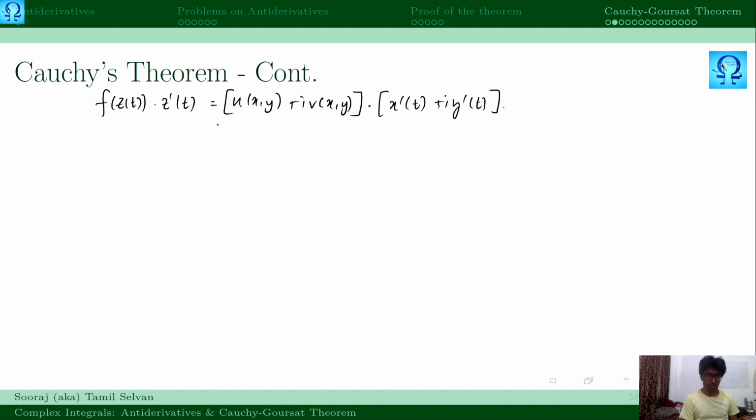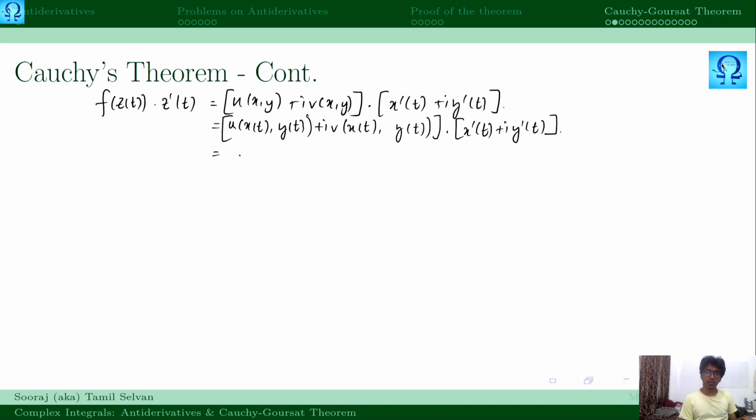Actually here u is a function of x and y, and they are functions of t. We have to be very clear with that. So this is multiplied with x prime of t plus iota times y prime of t.